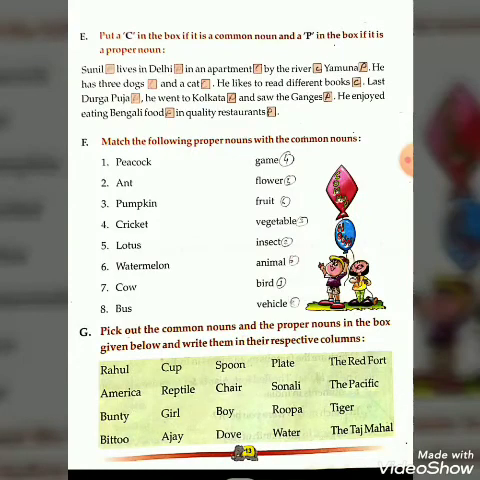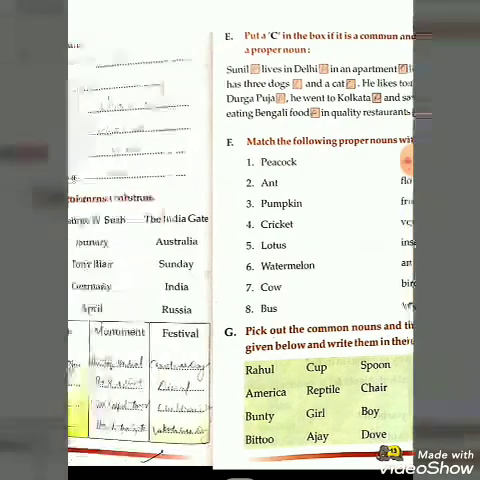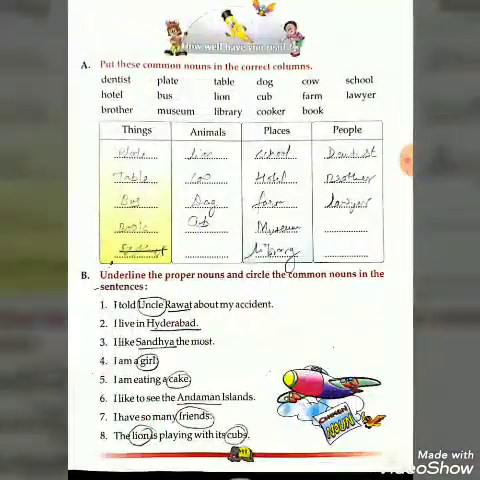Now come to F1. Match the following proper nouns with the common nouns. You have to match them. Now G. Question G. Pick out the common nouns and proper nouns in the box given below and write them in the respective columns. Okay. Now you have to do all the exercises in your textbook as well as in your notebook.